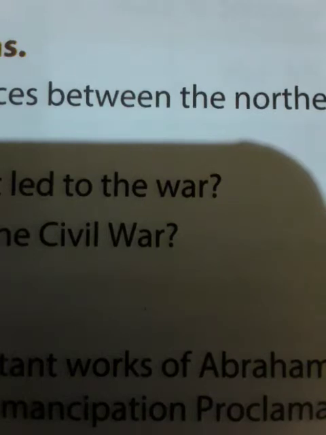Question 3. Why did the secession of the southern states from the Union lead to the Civil War? Answer. The secession of the southern states from the Union was viewed as rebellion by the US President Lincoln and so he declared war against them, and this led to the Civil War. Number 4. Why did the Confederate Army lose the war? Answer. The Confederate Army lost the war because they had no able leader or good economic resources and used old techniques of warfare.